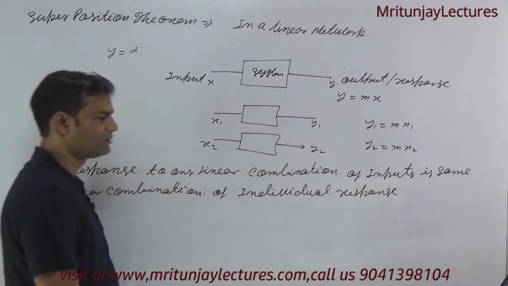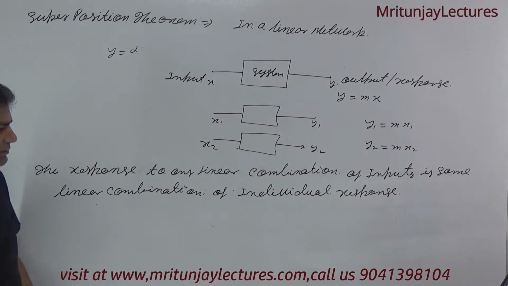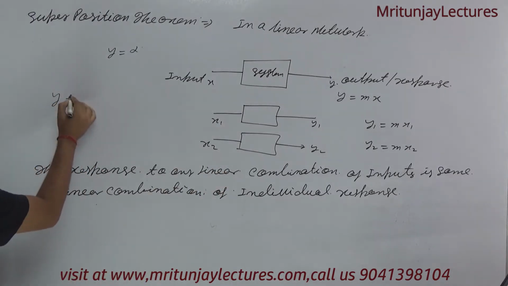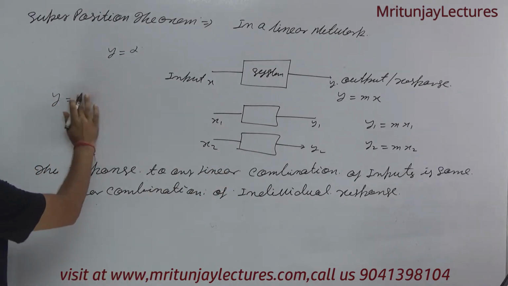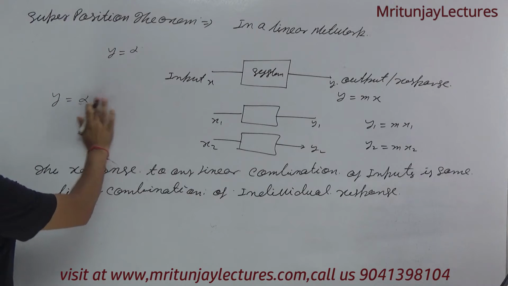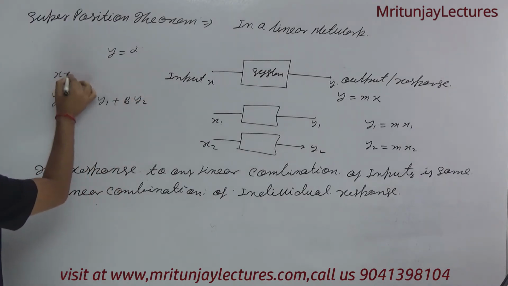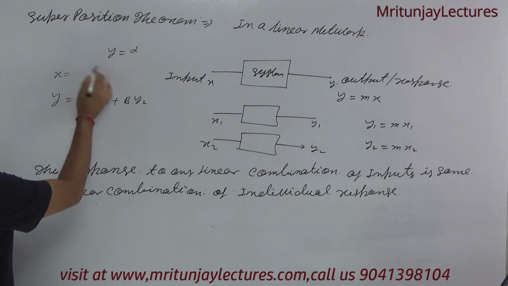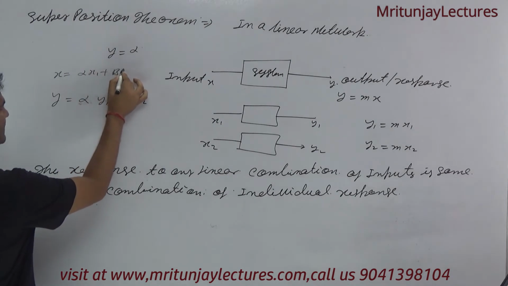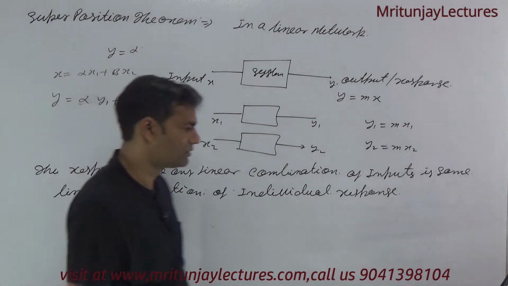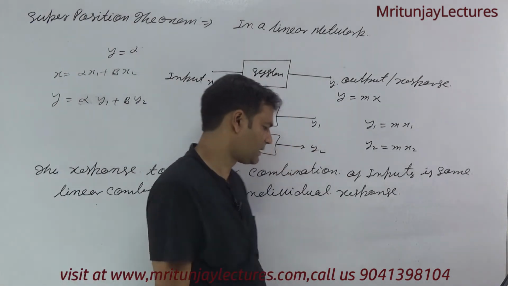Clear? What is the meaning of this? y is equal to alpha y1 plus beta y2, and if the input is alpha x1 plus beta x2, then we get y corresponding to this one.